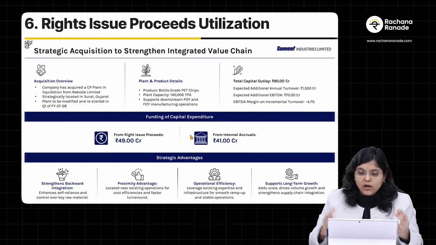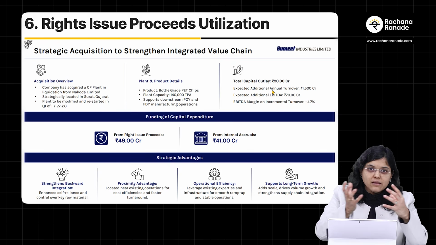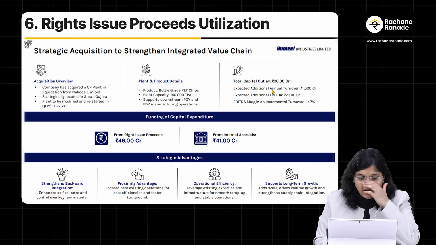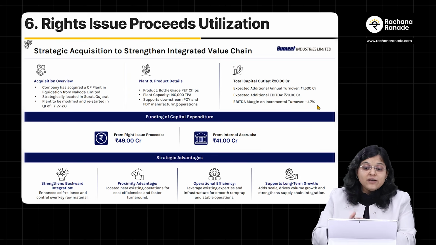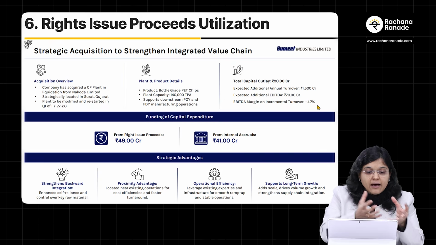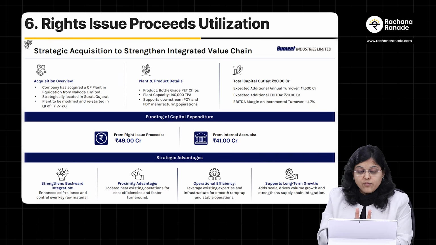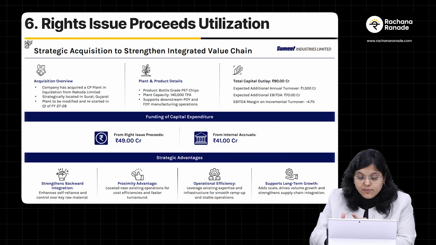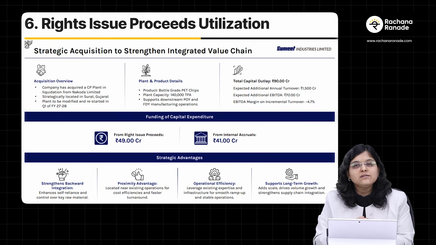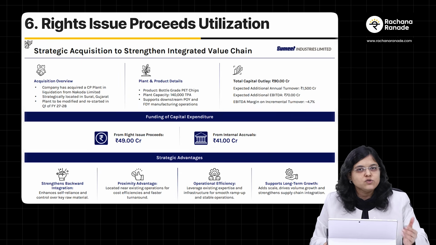Now they are making this big outlay of 90 crores, but will that impact their turnover and profitability positively? Answer is yes. As per their investor presentation, they say that the expected additional annual turnover is 1,500 crores, expected additional EBITDA is 70 crores, and EBITDA margin on incremental turnover is around 4.7%. So that's what they expect, and that may be the rationale behind acquiring this plant. They are also saying that we'll have certain strategic advantages with this. This will strengthen their backward integration, they'll have a proximity advantage, their operational efficiency will increase, and it will also support a long-term growth story. So that's it about the rights issue of this company.